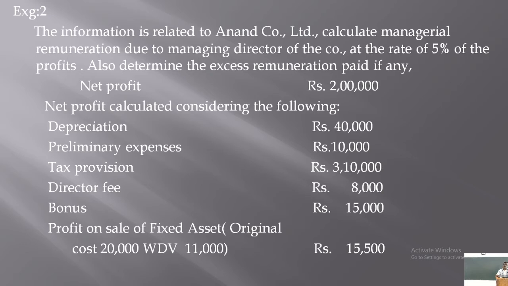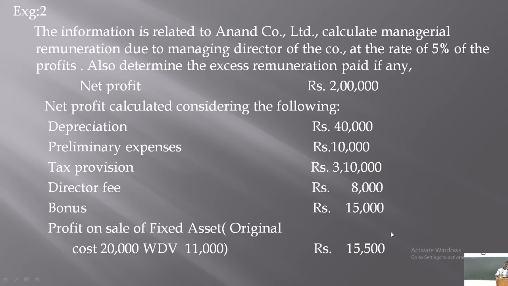Now, total profit of rupees 15,500 is added while calculating this profit of rupees 2 lakhs. I told you, while calculating profit for managerial remuneration, the capital profits, the profits of capital nature, if already added to the profit, should be deducted. Now, you have to calculate what is the capital portion of this profit.